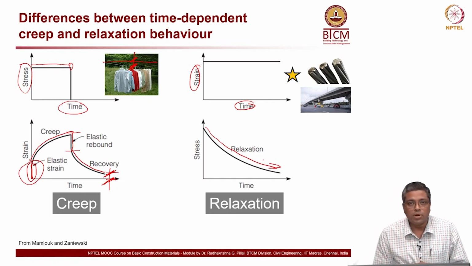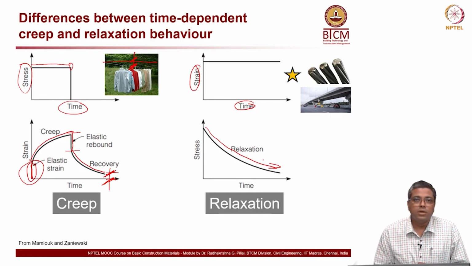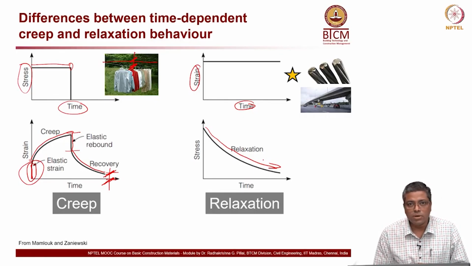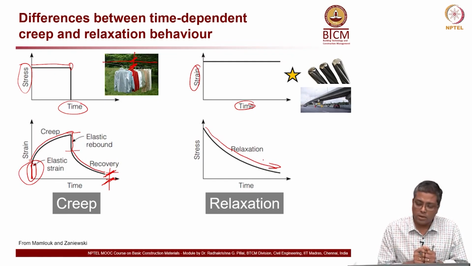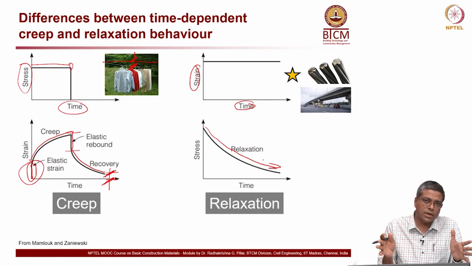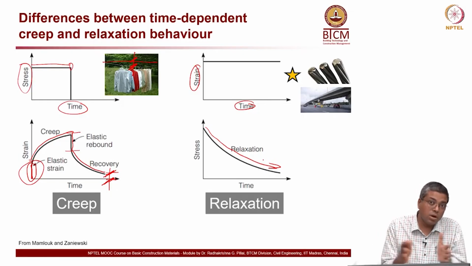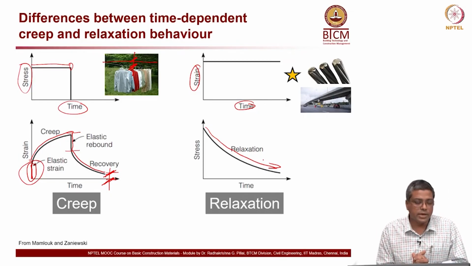For example, you can see one picture I have put on the right side, where we use these pre-stressing steel strands, and this is used on large concrete girders, etc. Now, with a pre-stressing strand, you pull the strand and then anchor it and leave it, so that the concrete will be under compression. That is the idea.